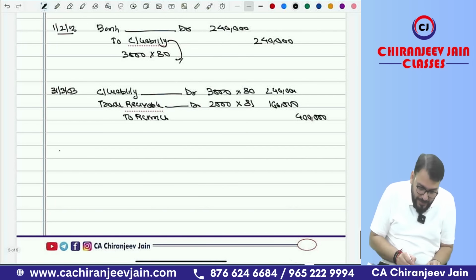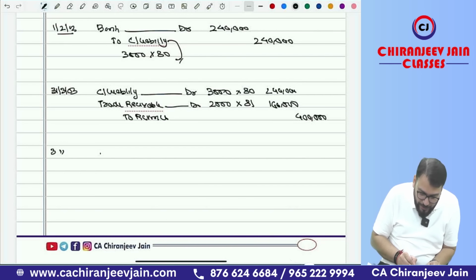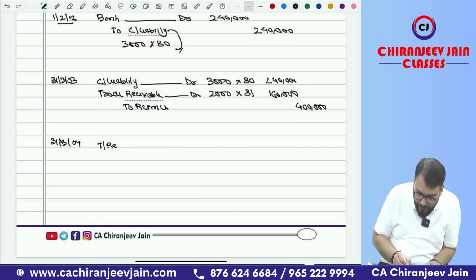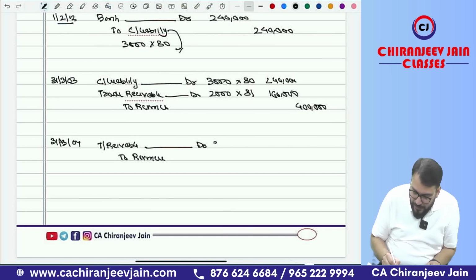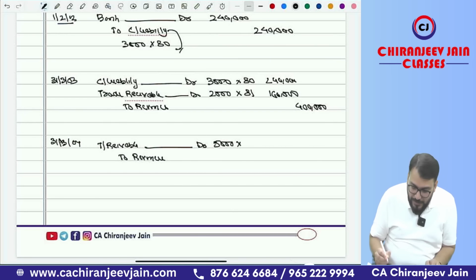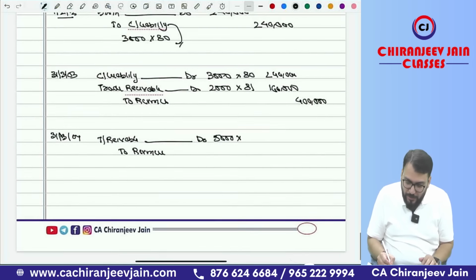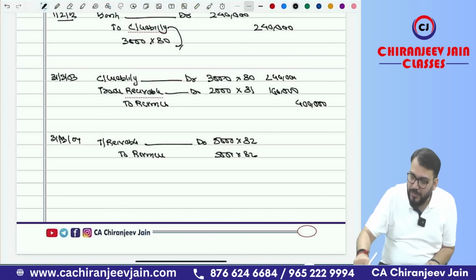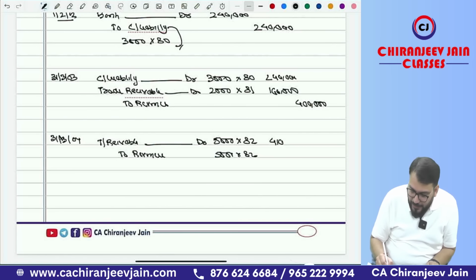Correct. Then again, on 31st March 2004, what journal entry? Again, trade receivable account debit to revenue. That is 5,000 into, so can you see it is 82, so we recognize it at 82 only, and revenue will also be 5,000 into 82. Got this point? So 5,000 into 82, how much? 4,10,000.